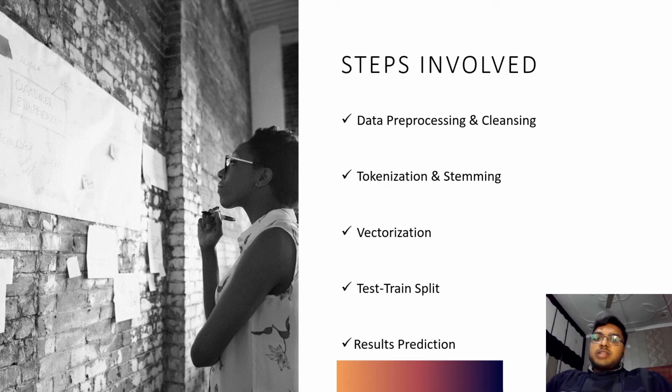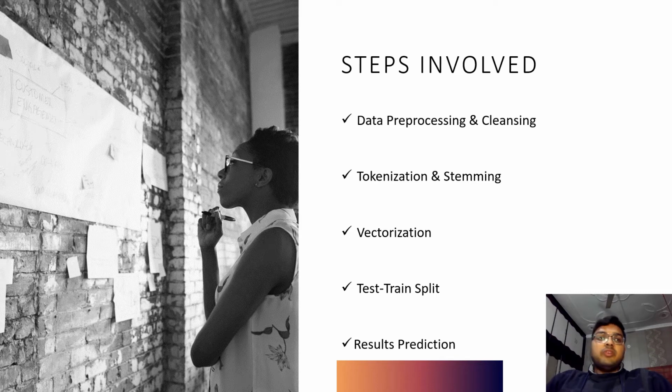As for stemming, what stemming does is convert a word into its root form. For example, we have fishing, fisher, fished. These are the third form or second form of the word. These are converted into the root form, which is called fish. So stemming converts these forms into fish.